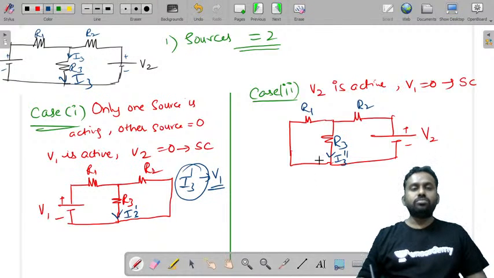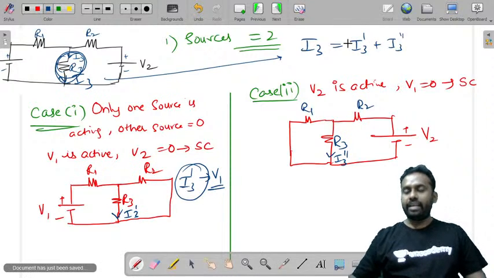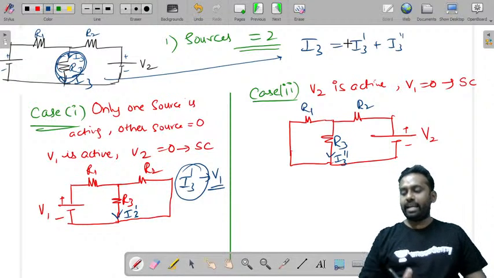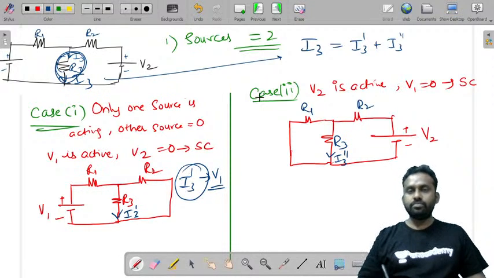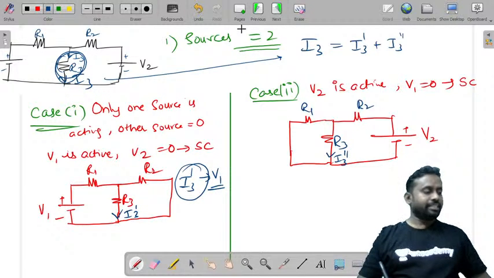So now the total current I3, the response in any element, is the sum of these two responses, that is I3 dash plus I3 double dash. So this is how you'll do it. Let us take one problem and try to solve this question.